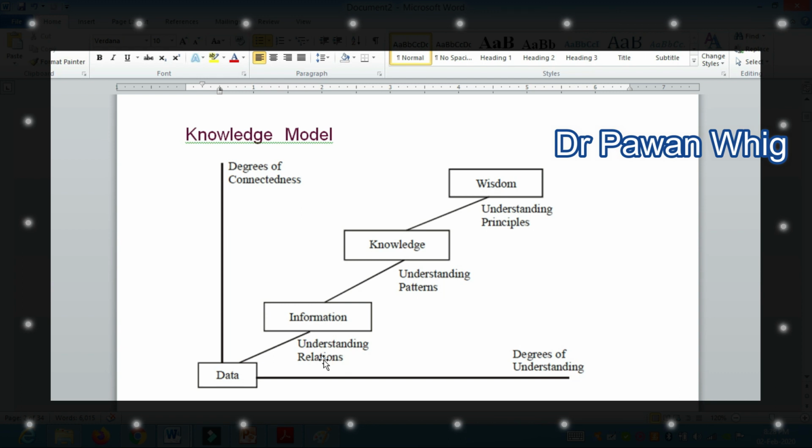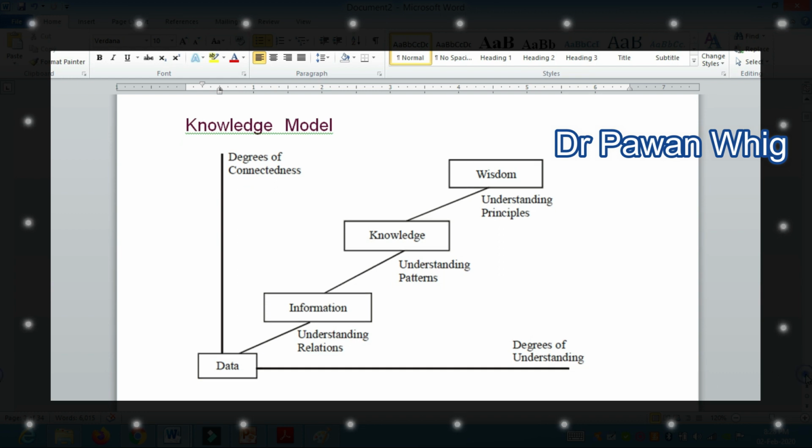Then from the information, understanding the patterns, it creates knowledge, and knowledge has a very good degree of understanding and connectedness. After that, understanding the principles, how you have to evolve that knowledge, comes the wisdom, which has a high degree of connectedness and high degree of understanding.